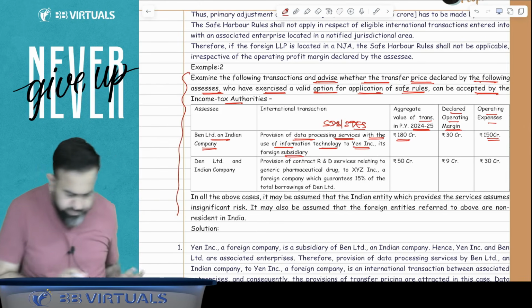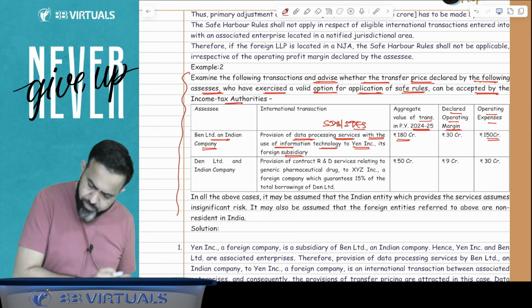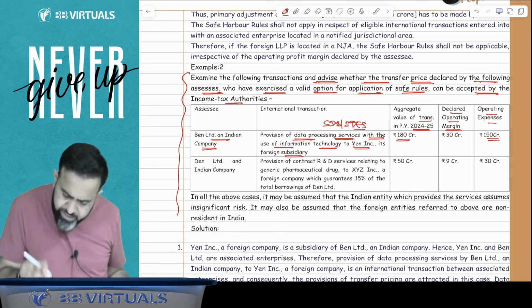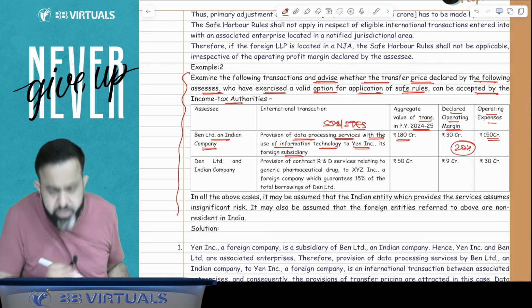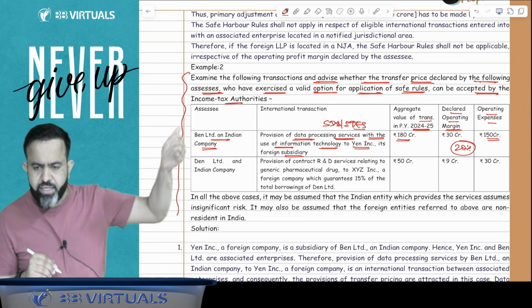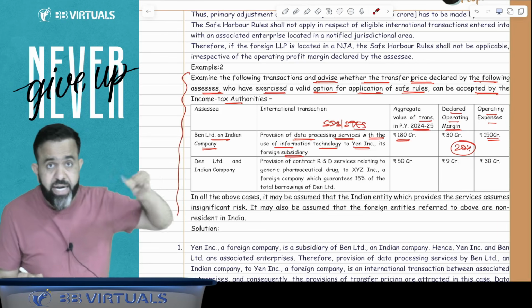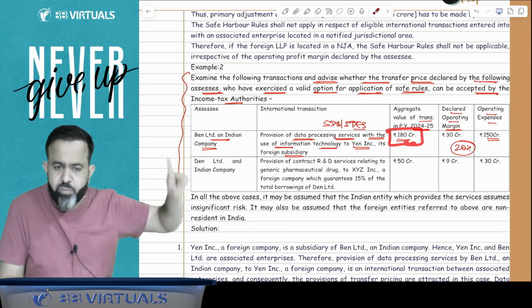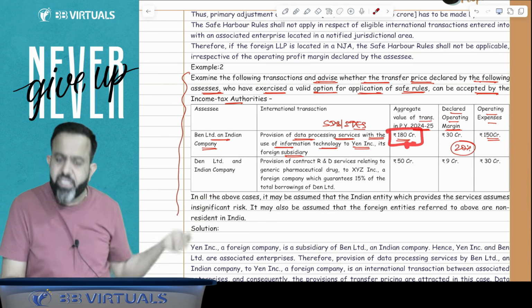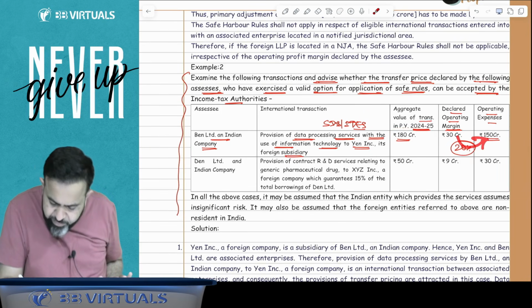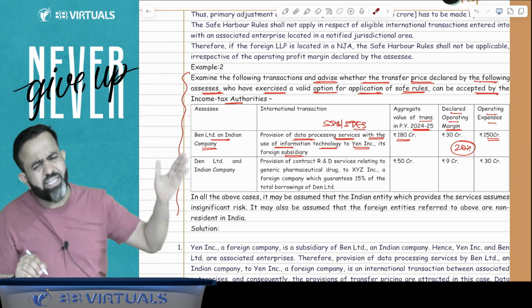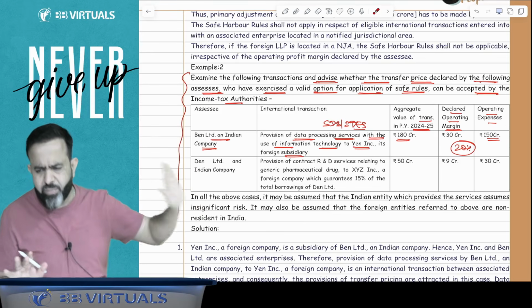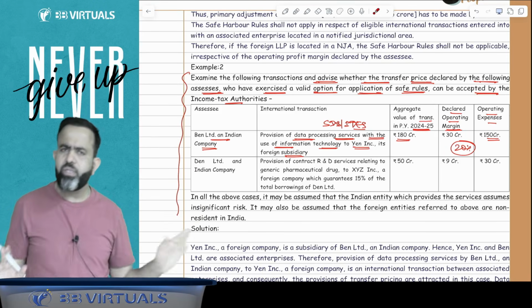So here, guys, basically 30 divided by operating profit of 150, multiplied by 100. Can I say that they are declaring 20% profit? It should be declared at least 18% because here the international transaction is more than 100 crore, within the limit of 300 crore. So they should declare 18%, but here they are declaring 30 divided by 150, which is 20%. So it is as per safe harbor. There is no issue at all.